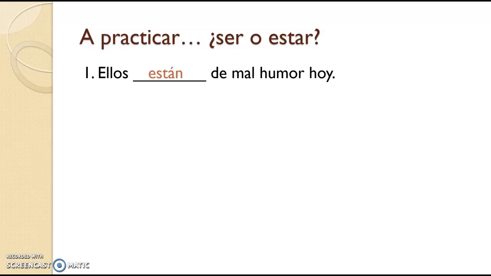All right, I'm going to put the other ones up, but I would like you to pause after I put it up. Here's número dos. Pause, see if you can fill it in, and then check as I click it in a second. So after each one, please pause it. Give your brain an opportunity to come up with what that verb has to be. And give yourself a reason why. Mariana es mi amiga. It's her identity.